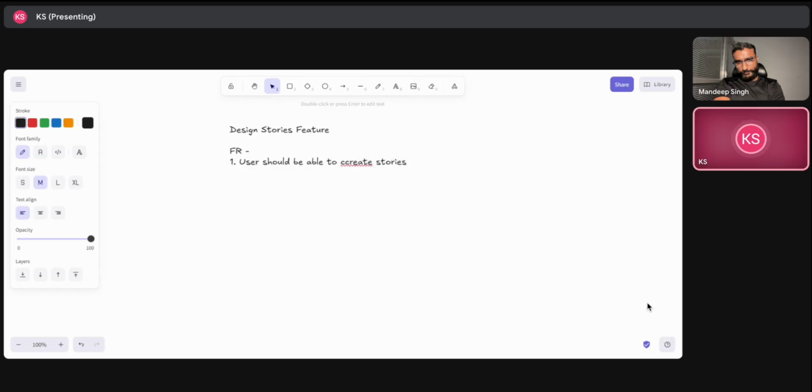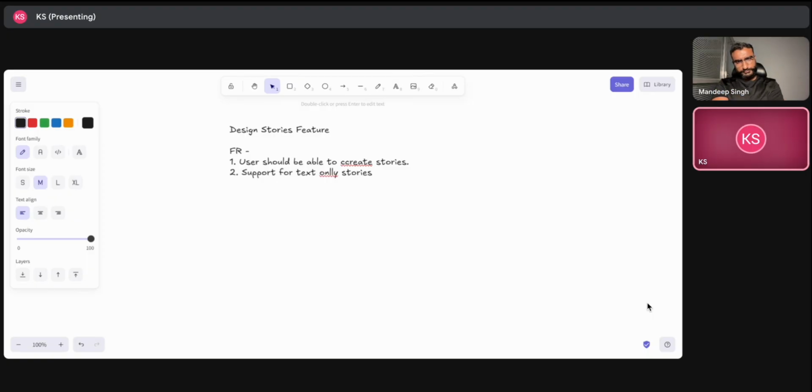So by stories, I mean that a user can capture a photo, a user can capture a video, or the user can upload that via gallery as well. So that is the first functional requirement that I can think about. Second is we can also have support for text only stories as well. So some users put the status or the stories with text only, right?